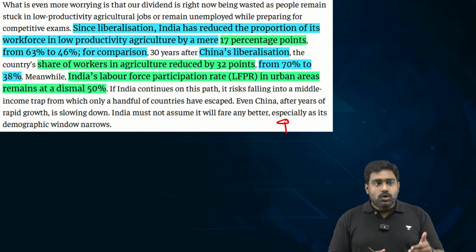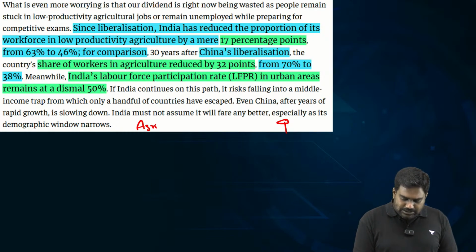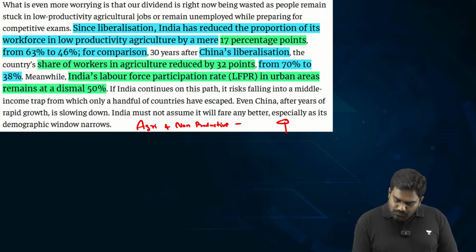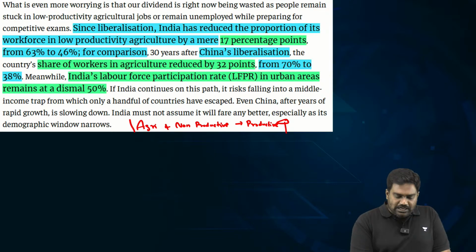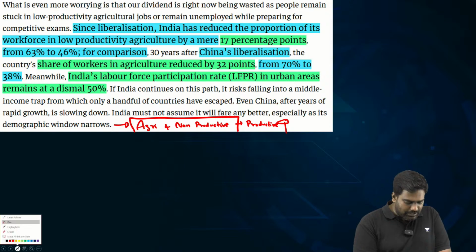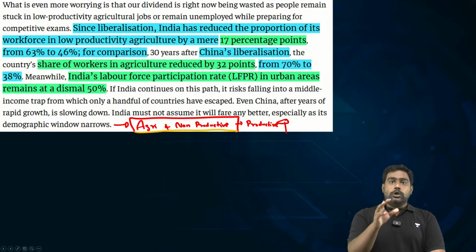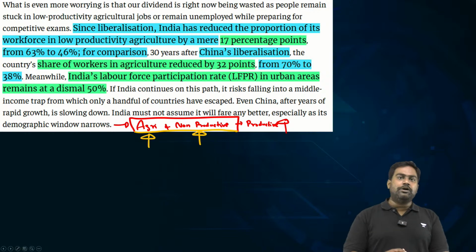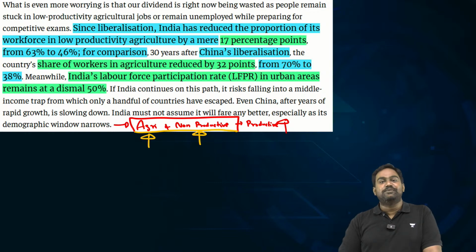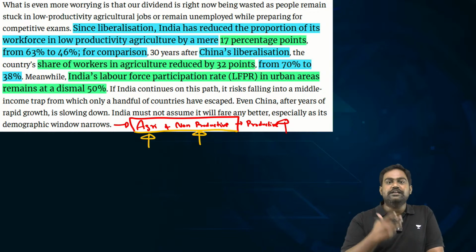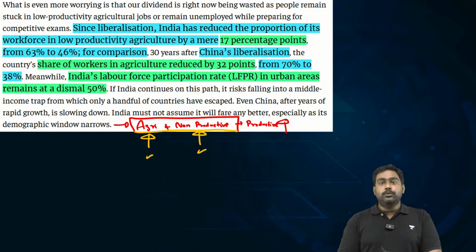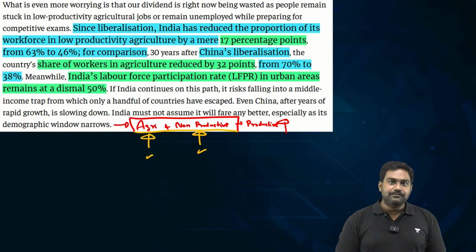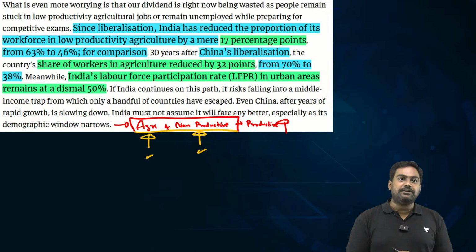So what should we do? We should push them out of agriculture and non-productive work towards more productive work. A large proportion of India's working age population is trapped in agriculture, which is a low productivity sector. A number of Indians are trapped in non-productive work, including civil services aspirants, because you're spending 2-3 years or more preparing for the exam without contributing positively to the economy. I'm not discouraging you, but that is the fact.